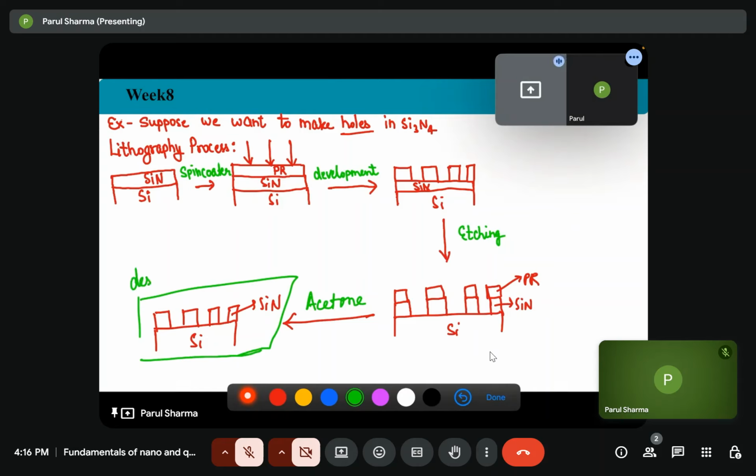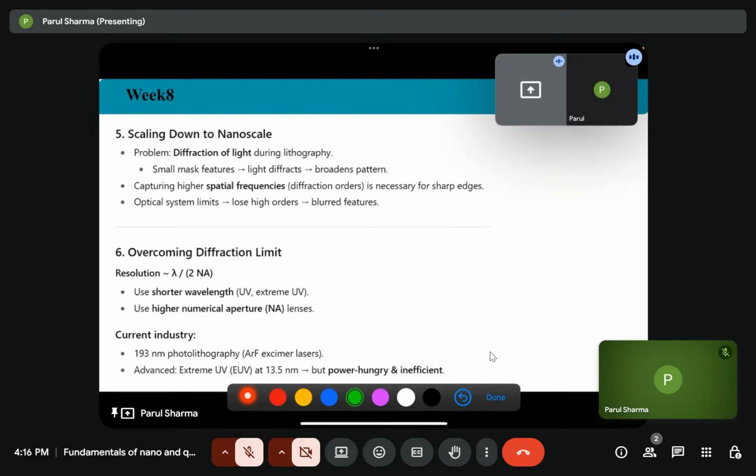So desired holes in silicon nitride. First, the structure is patterned in the resist. Then we are transferring the desired structure on the material by doing etching or by lift-off. That depends on the structure which we want to fabricate.